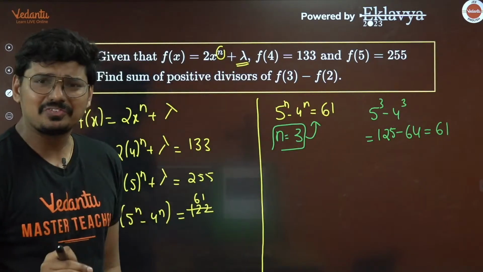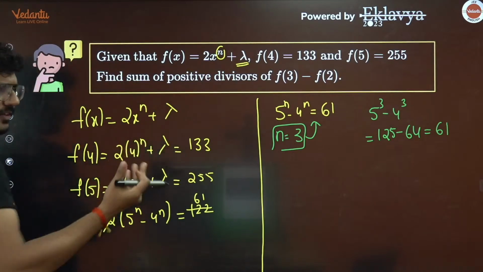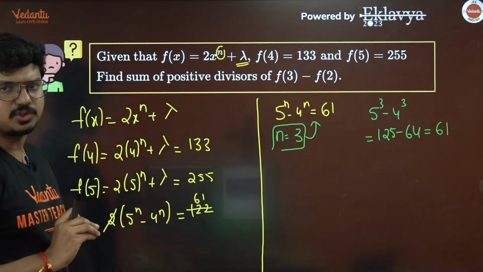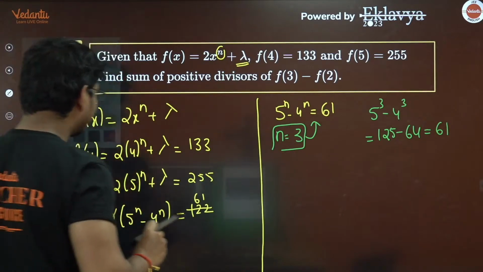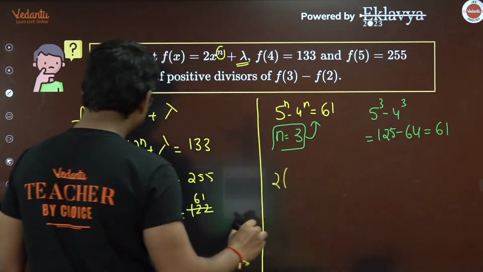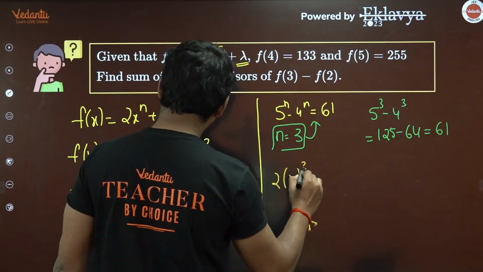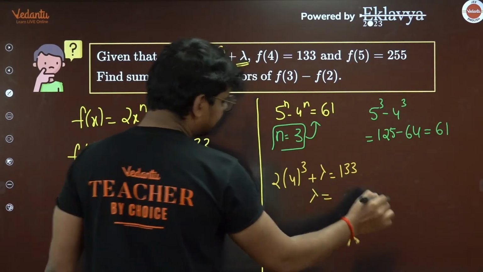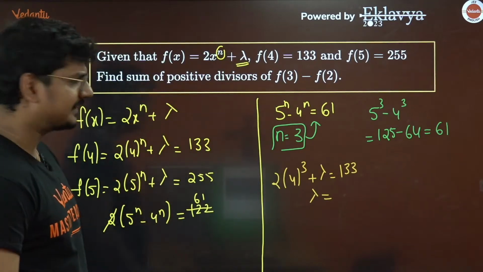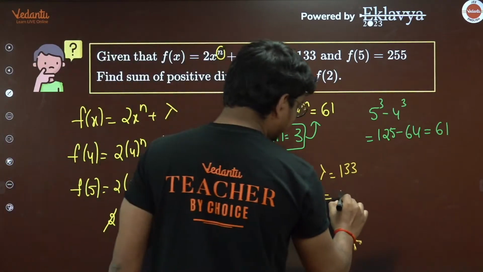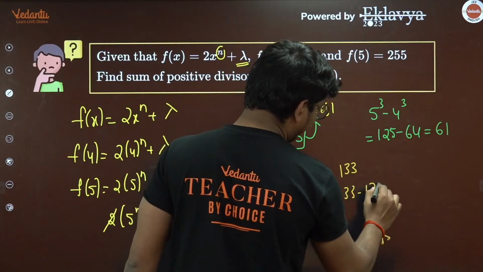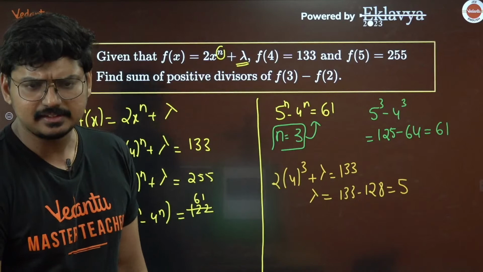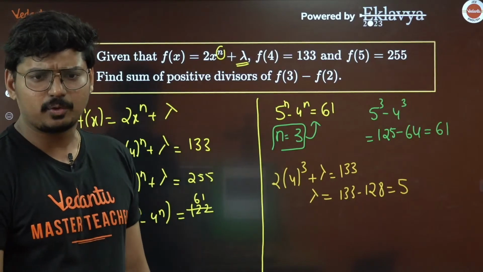So we got the value of n. Now can we figure out the value of lambda? Of course, just substitute this value of n in either of these two equations. You get 2 into 4 cube plus lambda is equal to 133. What is lambda? 4 cube is 64, times 2 is 128. So 133 minus 128, lambda is simply going to become 5. Is this clear?